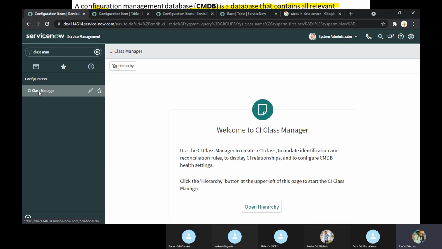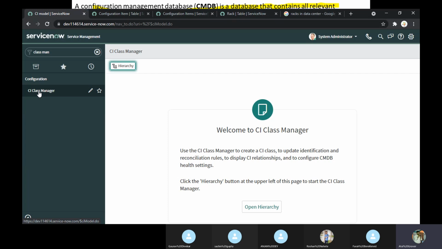In the last 7 years, I have never seen my company or my team create a new class for a customer, because ServiceNow gives a lot of classes and tables, so you don't need to create any new class at all.